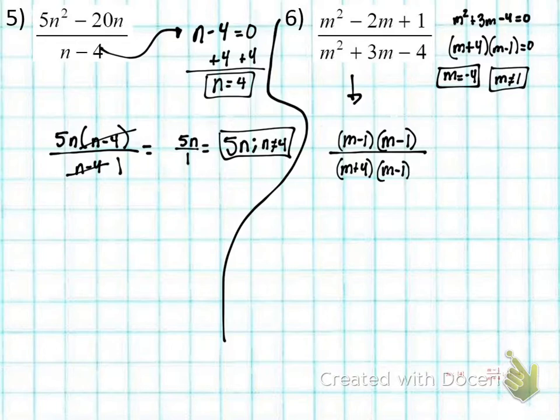What can I cancel out of both of them? Good, m minus 1. Can I cancel out any more m minus 1s or m plus 4s? Nope. So now we're going to write m minus 1 over m plus 4. Semicolon, m cannot equal negative 4 or 1. Okay? And that's it.